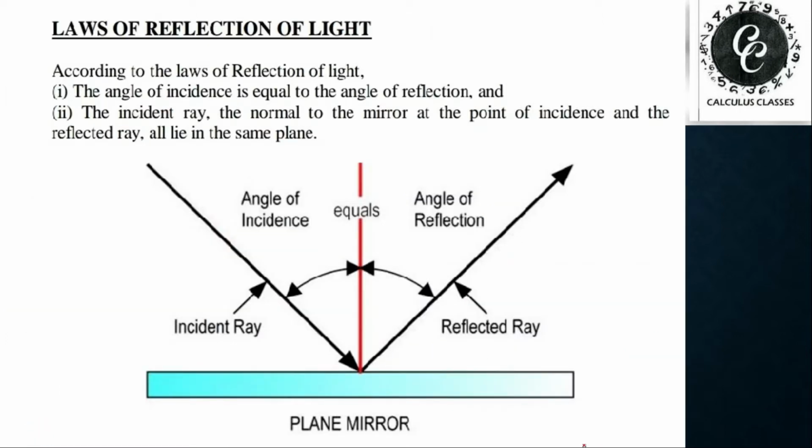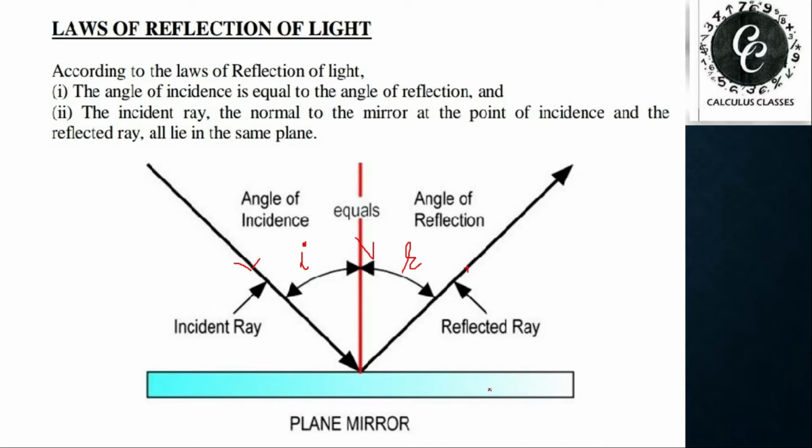After that, we'll learn about the laws of reflection of light. We already discussed these laws in your previous classes. The first law says the angle of incidence is equal to the angle of reflection. This is the incident ray and this is the normal. The angle between the incident ray and the normal is usually denoted by i. The angle between the reflected ray and the normal is known as the angle of reflection. These two are always equal in magnitude.